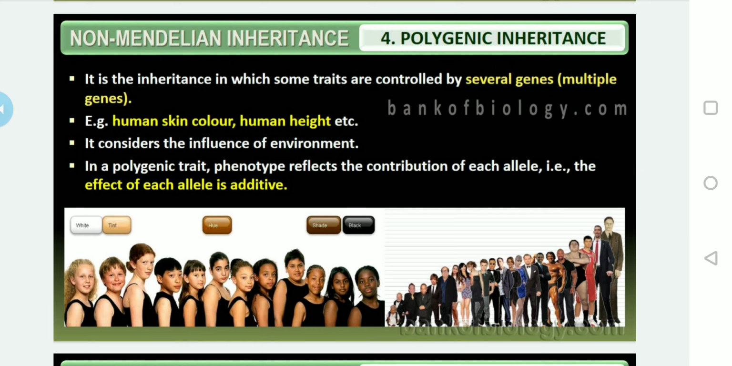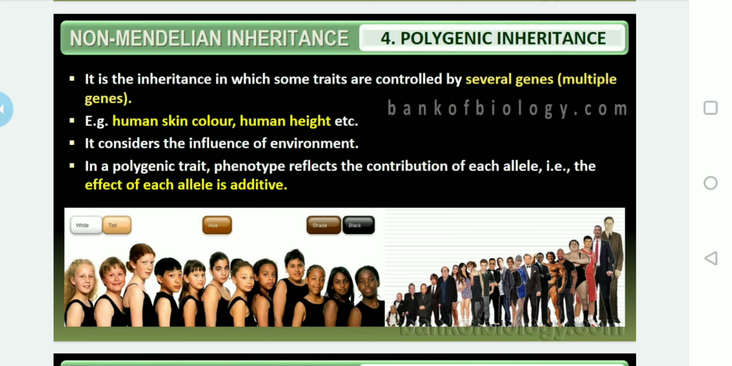So this is another one, polygenic inheritance. You can ask me, sir, what is poly? Poly means many. Generally, when it comes to human skin color, sometimes a fair person marries a dark person, sometimes a medium color. But if you compare the color of the human skin of the parents with the progeny, it will be different.